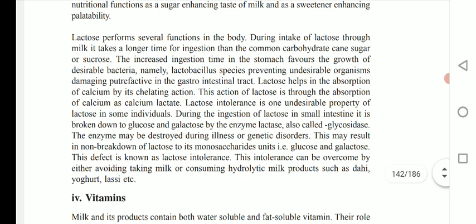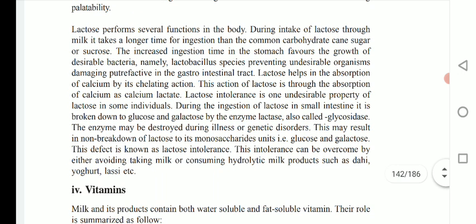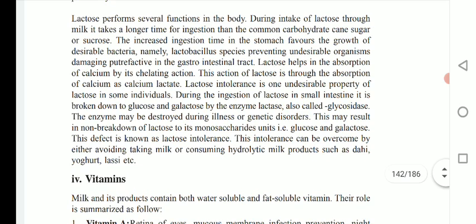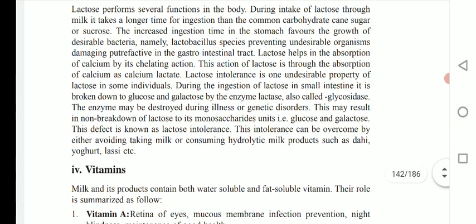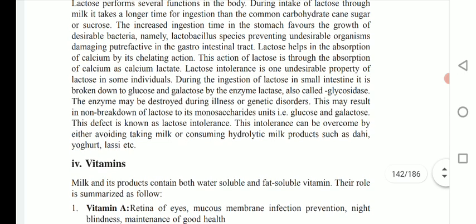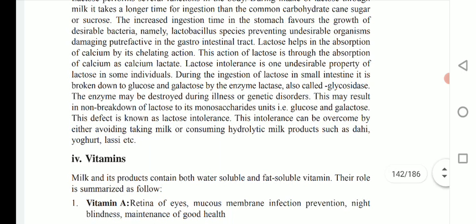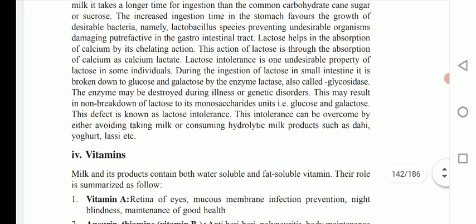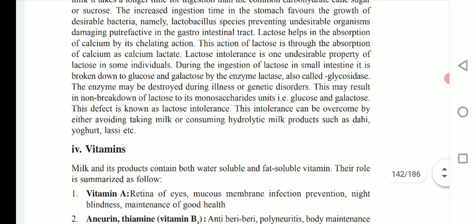Lactose helps absorption of calcium by its chelating action. The action of lactose is through absorption of calcium as calcium lactate. Lactose intolerance is one of the undesirable properties of lactose in some individuals. There are some individuals who cannot digest lactose, and it creates the problem of lactose intolerance. During the ingestion of lactose in the small intestine, it is broken down into glucose and galactose by the enzyme lactase. Lactase is the enzyme in our body that brings about the breakdown of lactose, which is converted into glucose as well as galactose.